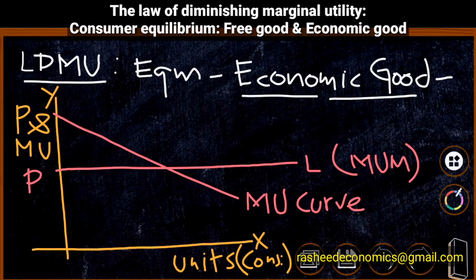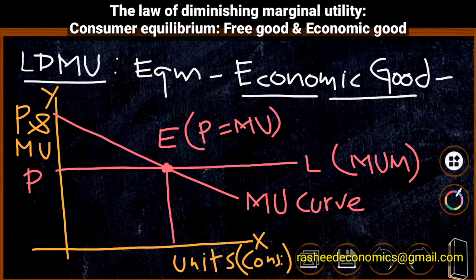The intersection point of the marginal utility curve and the marginal utility of money curve is the point of equilibrium. That is, point E is the point of equilibrium, and at this stage price is equal to marginal utility, because the price line is equal to the marginal utility line, and the consumer is consuming OM units of the commodity at OP price.